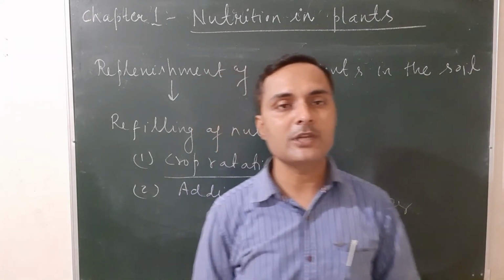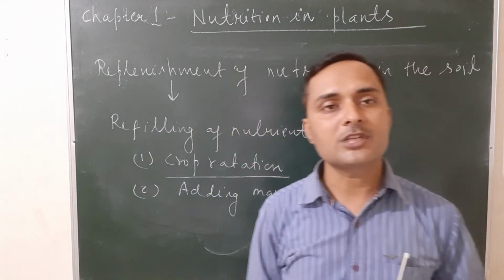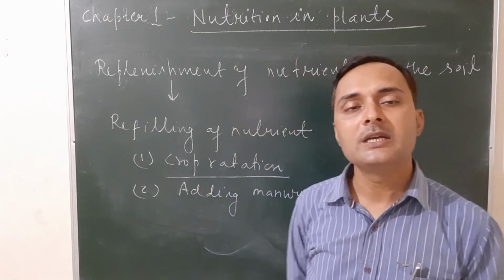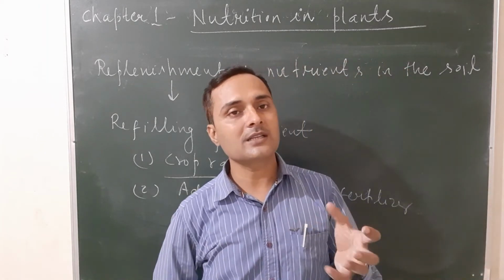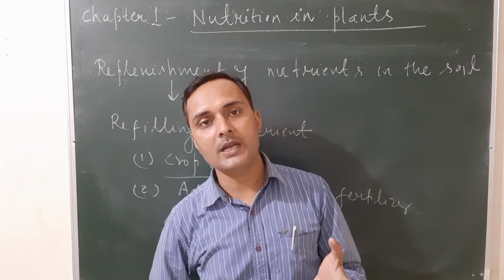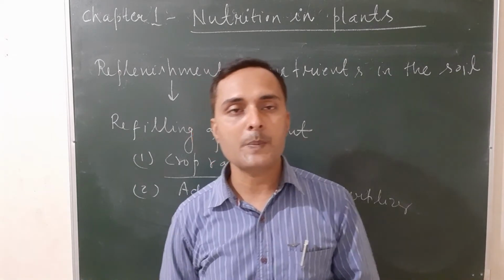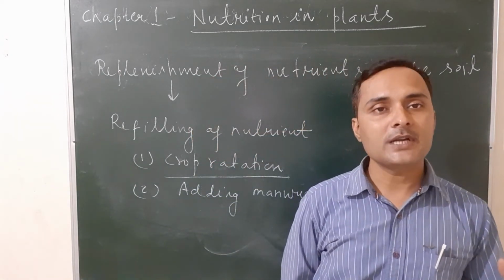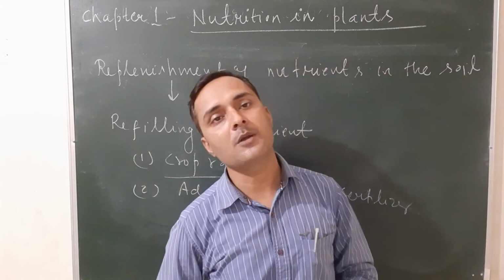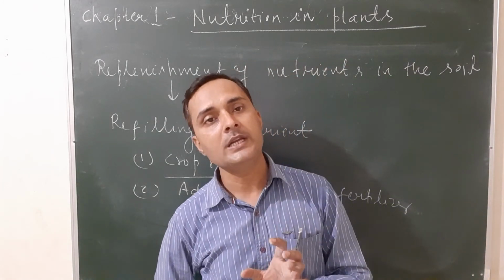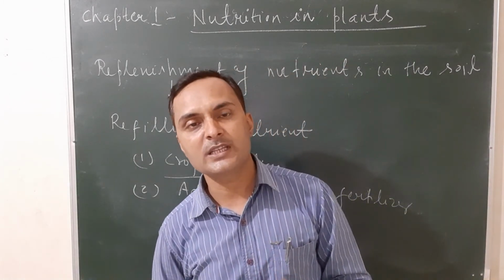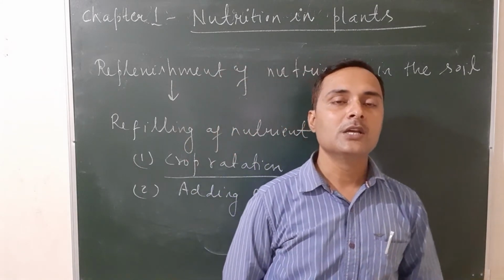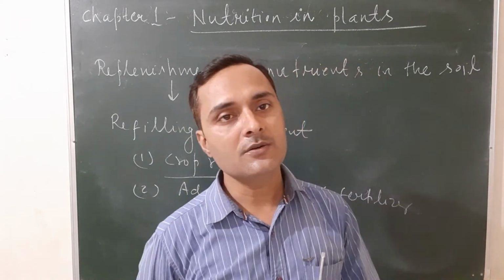And the second method is adding manures and fertilizers. Manures are substances that increase the fertility of soil. They are produced by decomposition of plants and animals. And fertilizers are chemicals produced by human activities in the laboratory. They are also responsible for increasing the fertility of the soil. So this is all about chapter 1.